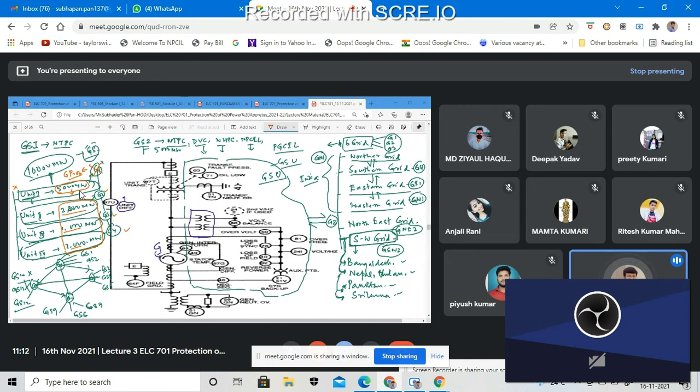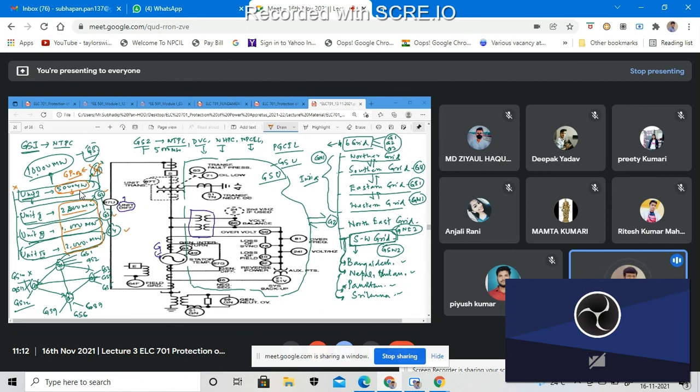Okay, so for those cases, each and every generating station is interconnected with each other, and each and every company has some control room for controlling each and every operation, right? So the control unit will now respond to the other generating stations asking whether you are capable of generating that much amount of power, whether GS3, GS4, or other companies' generating stations will be capable of doing that or not.